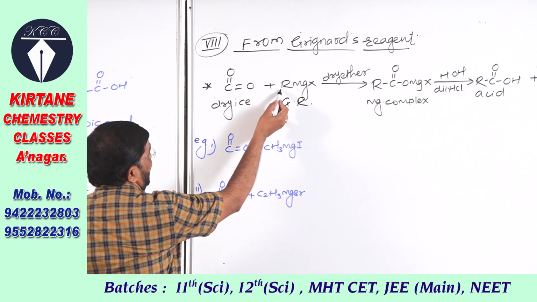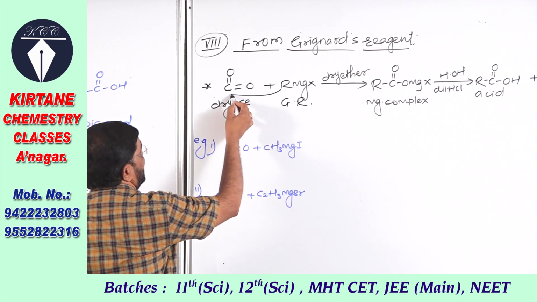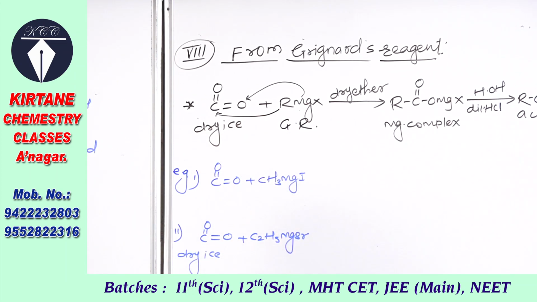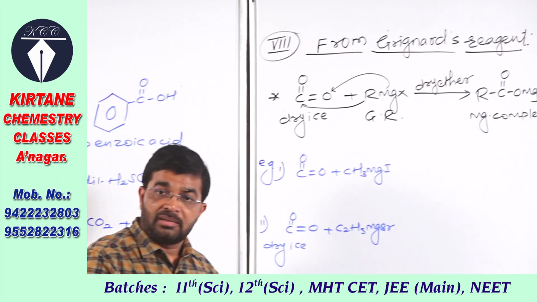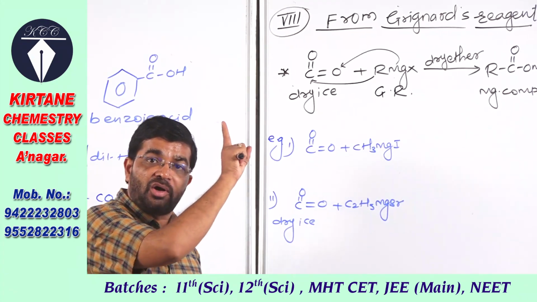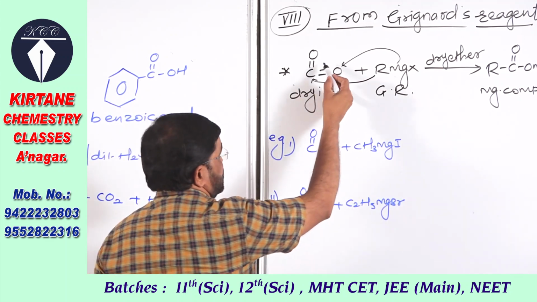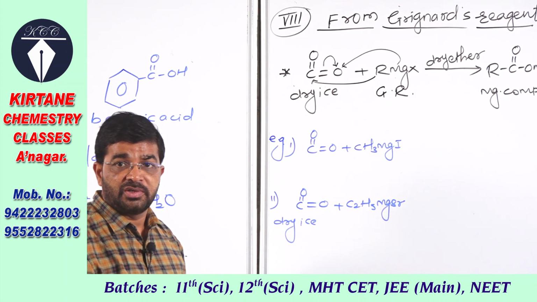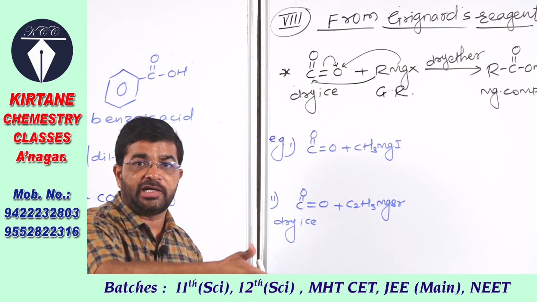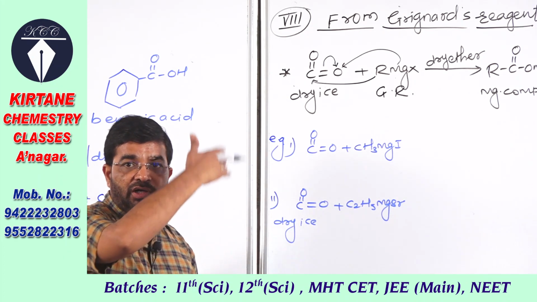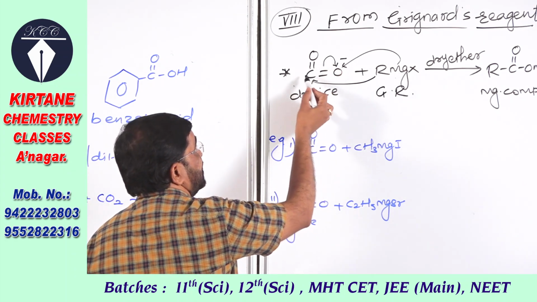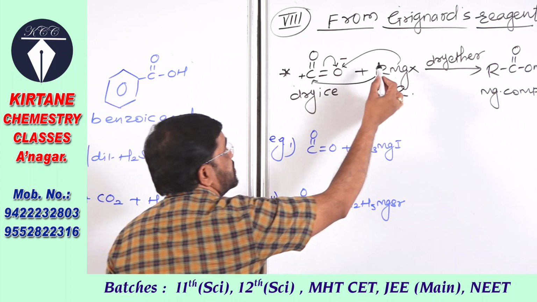Addition of Grignard's reagent into this dry ice takes place in this way. The alkyl group is added on carbon, magnesium halide is added on oxygen, because the pi bond between carbon and oxygen breaks like this, as oxygen is more electronegative and the pi electrons are transferred towards oxygen. Here there is formation of a negative charge, here a positive charge.